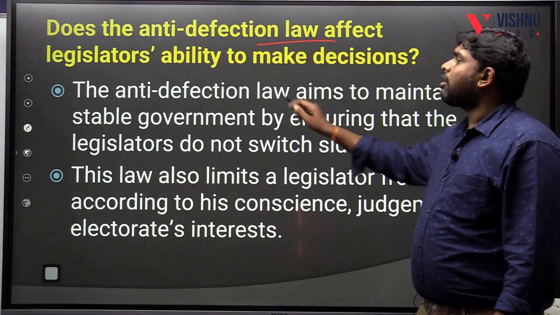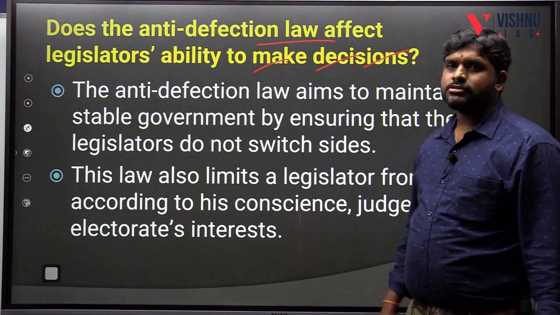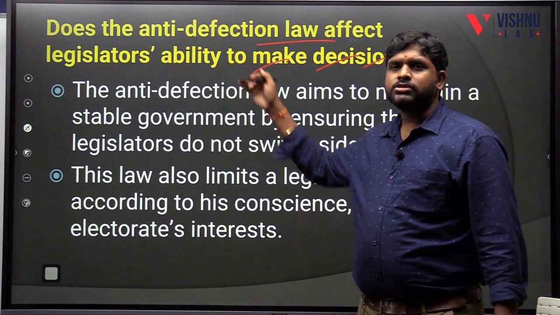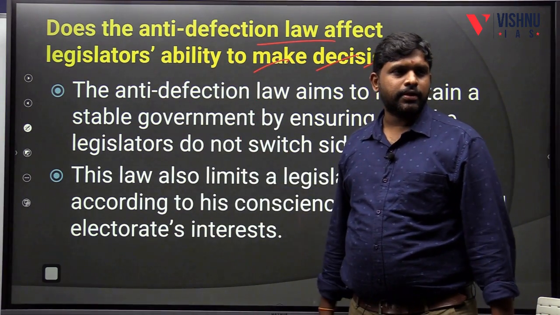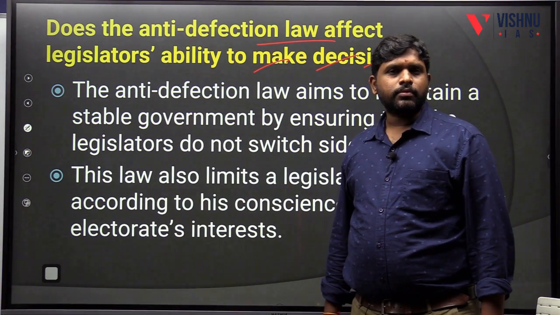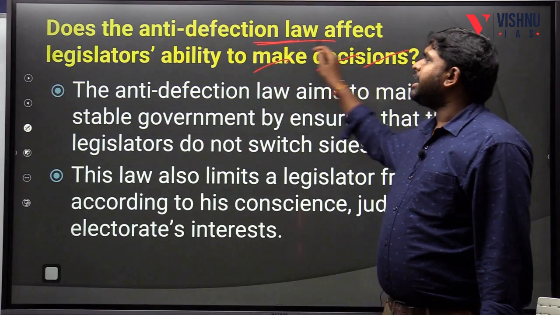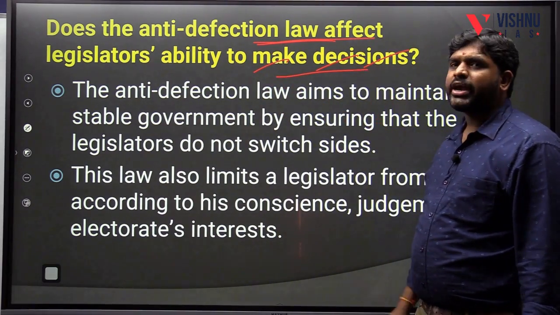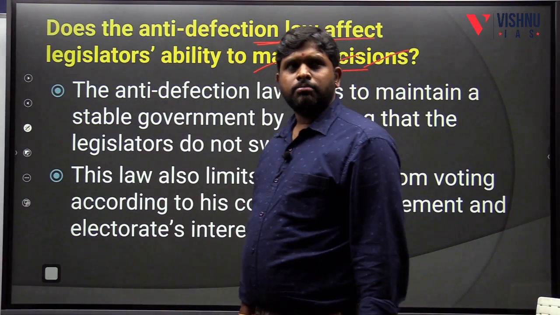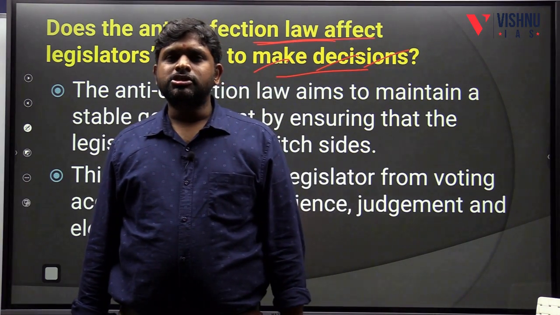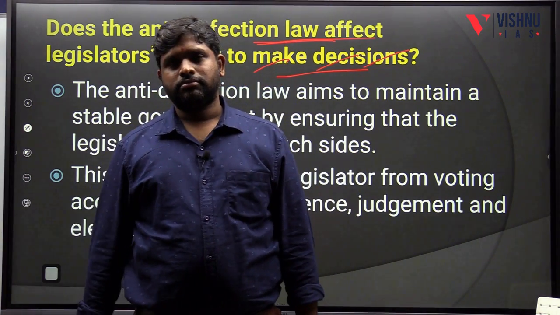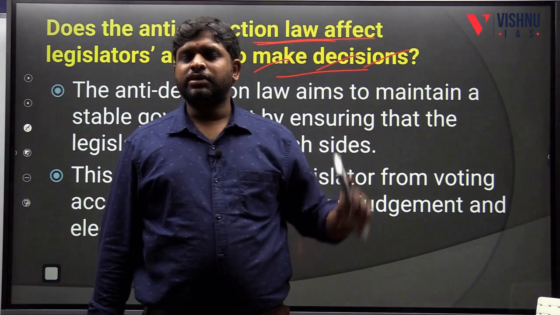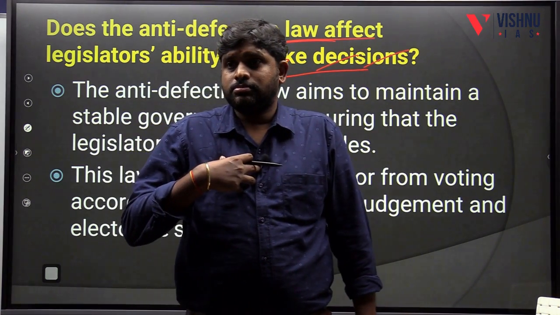Does the anti-defection law affect the legislature's ability to make decisions? We have to do like this, questions and answers. Question, then we will understand properly. Does the anti-defection law affect the legislature's ability to make a decision? Yes. My political party is not secular, but I am secular. They made a decision which is against my conscience.